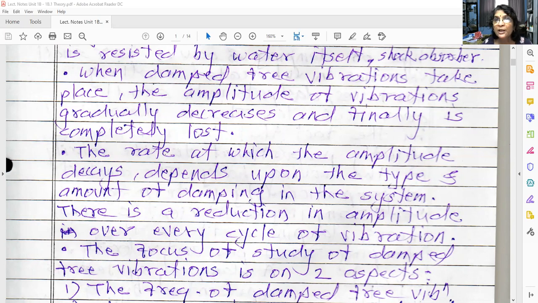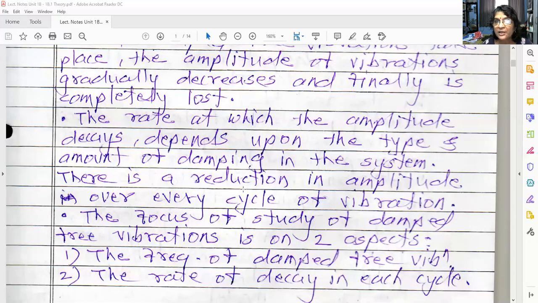Amplitude is the maximum displacement of that vibration, and we have to control this amplitude. So the rate at which the amplitude decays depends on what type of damping we provide and how much damping we are providing. There is a reduction in amplitude over every cycle of vibration.